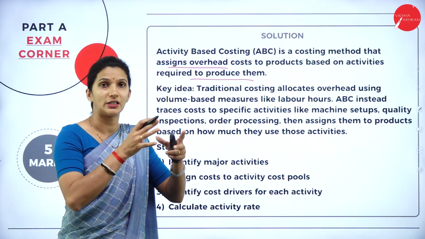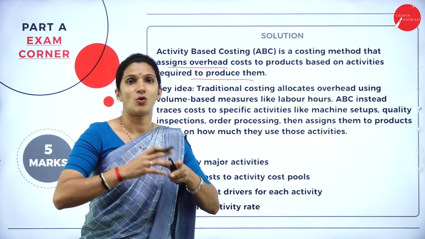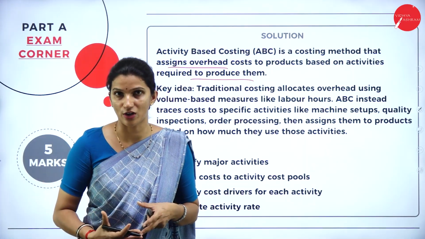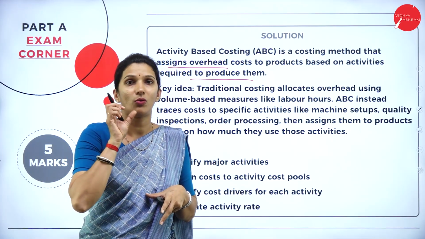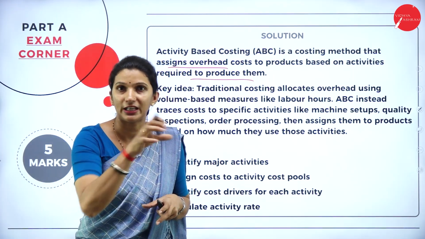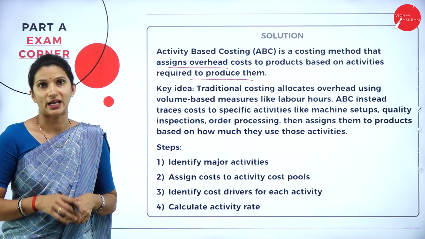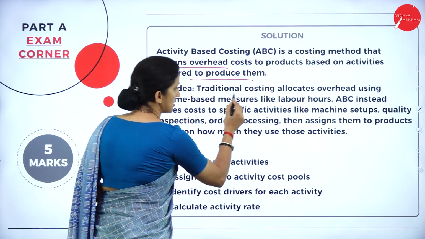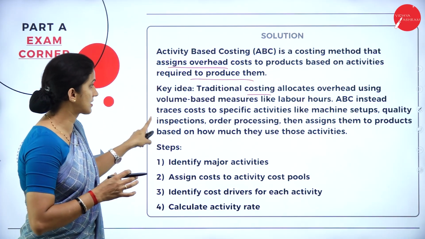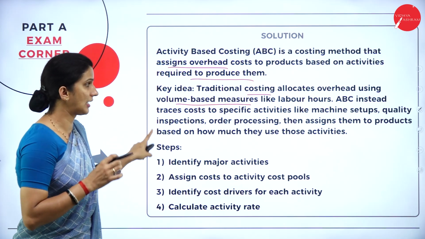For example, in clothing manufacturing, what is the sewing cost, or what is the other processing cost, or what are the various activities involved in clothing manufacture, and what is the cost involved in those activities. That method is ABC, or activity based costing. So what are the ideas? Here, traditional costing allocates overhead using volume based measures like labor hours.